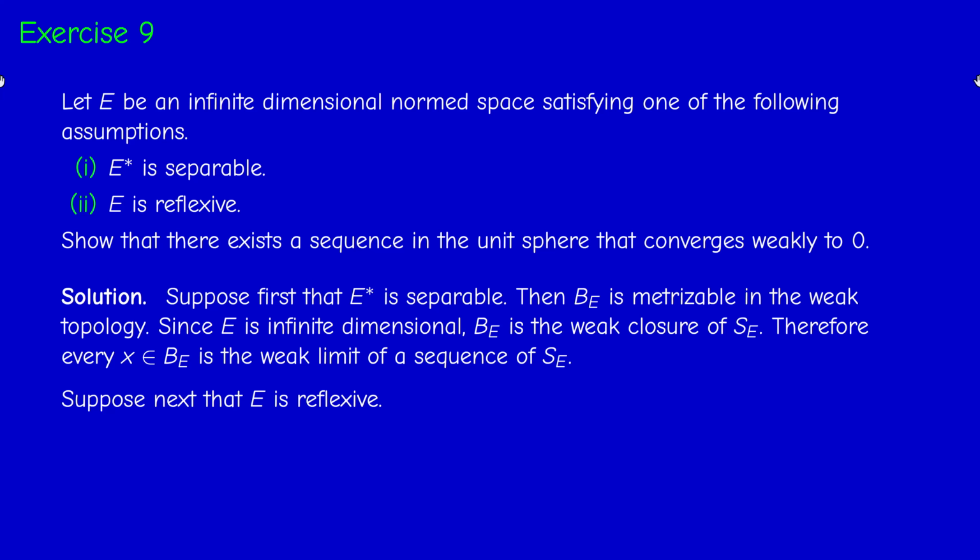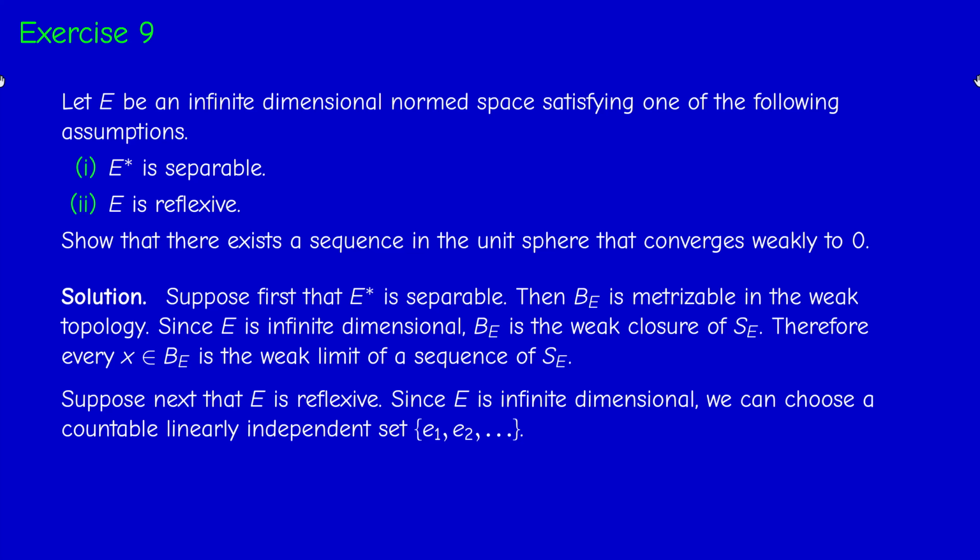Now, the second alternative: what happens if E is reflexive? This is a little bit harder. Since E is infinite dimensional, as you know from chapter 0, there is an infinite countable linearly independent set, E1, E2, and so on. So we consider two subspaces. The first one, M0, is not necessarily closed because it's just the linear span of E1, E2, so it's the smallest subspace that contains E1, E2. But it's not necessarily closed, so we take its closure, M.